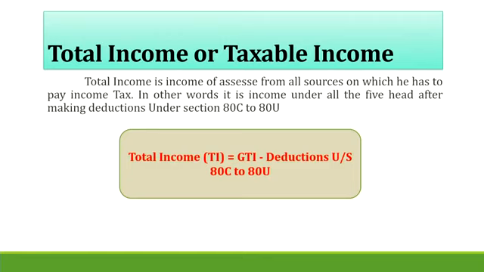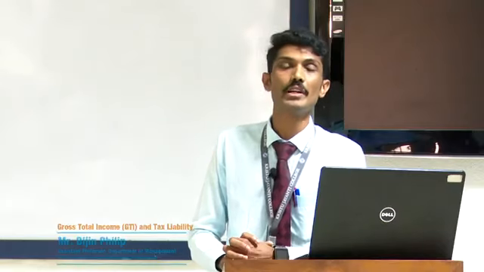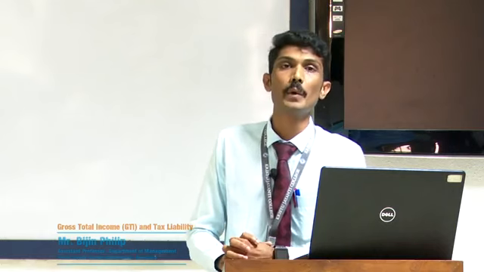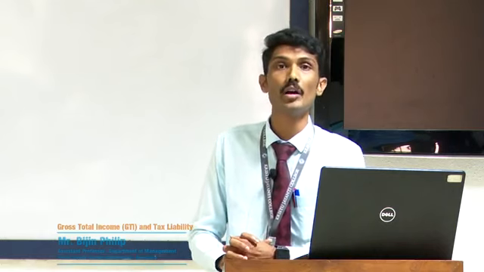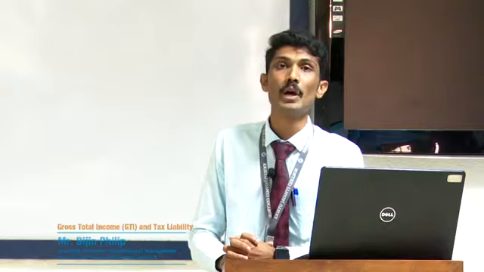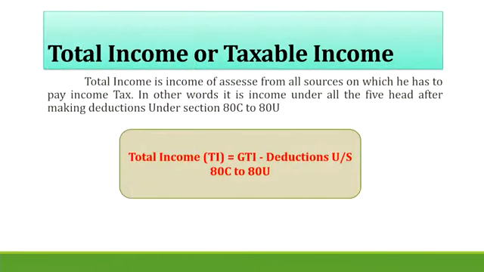As per the Income Tax Act 1961, some deductions are available. For example, if an assessee has invested in public provident fund or a pension scheme, paid insurance premium, or paid interest on education loan, medical insurance, or made any donation to a charitable institution, all these items are available as a deduction under section 80C to 80U. So that means from the gross total income, whatever we discussed earlier, if you reduce this deduction under section 80C to 80U, we will get the taxable income.